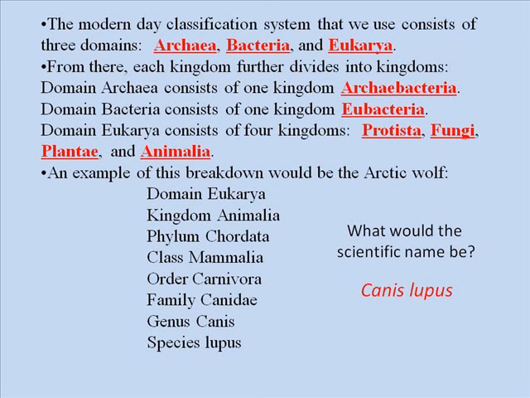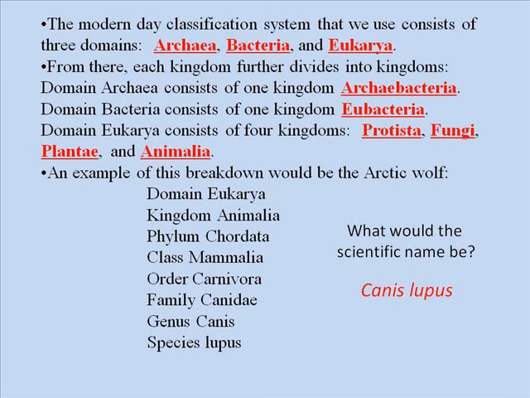They are called this because everything in this domain is a eukaryote, which means that if you were to look at the cells, they would actually have a nucleus inside the cell to protect their genetic material. Domain Eukarya is actually going to have 4 kingdoms in it that we're going to study. You will have Kingdom Protista, Kingdom Fungi, Kingdom Plantae, and Kingdom Animalia.